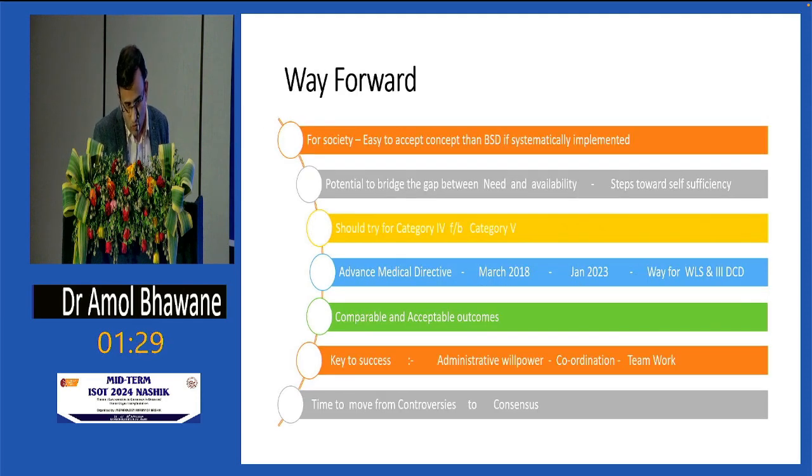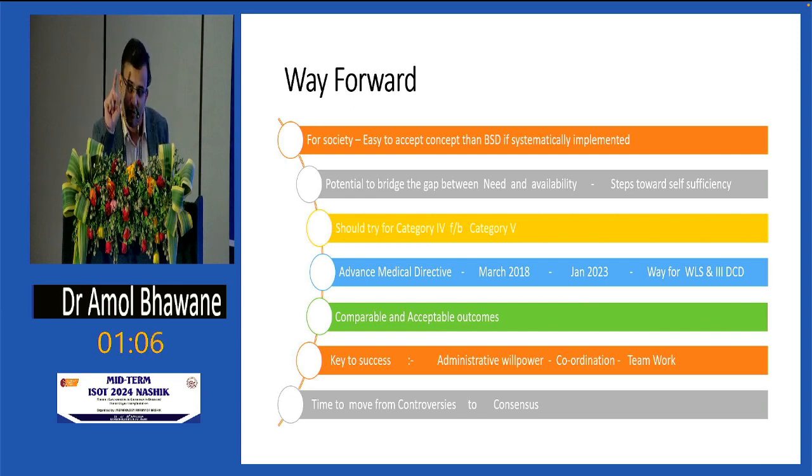So what is the way forward? For a society, it is very easy to accept cardiopulmonary death rather than DBD. When we counsel the family about DBD, they usually say, the heart is still beating, everything is showing on the monitor, how can we give the organs? But in DCD, that problem is not there. As a society, it is easy to accept cardiac death rather than brain death.